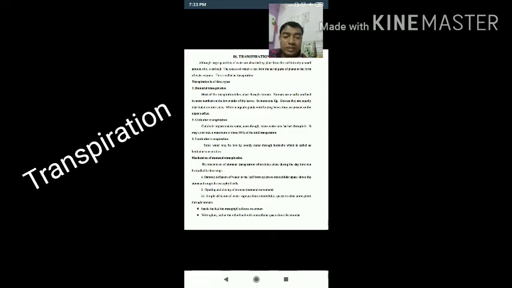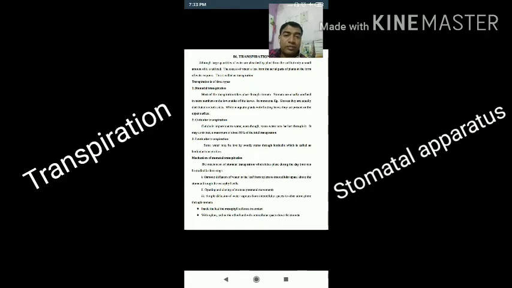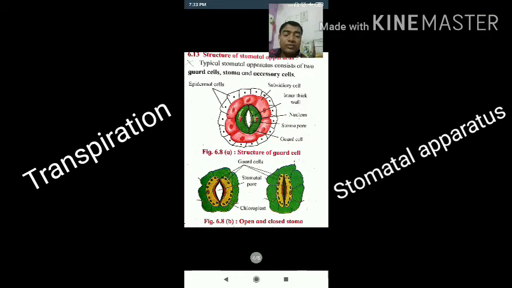Inside the leaf, the mesophyll cells are in contact with xylem, and on the other hand with the intercellular spaces above the stomata. Let us see the structure of stomata. This is the structure of stomata. Stomata consist of guard cells, stomatal pore and accessory cells. You can see here the subsidiary cells are also present. Inside is the pore, which we call the stomatal pore. Guard cells get flaccid and turgid, and because of that the opening and closing is possible. There is a nucleus in the cell, an inner thick wall, subsidiary cells and epidermal cells.